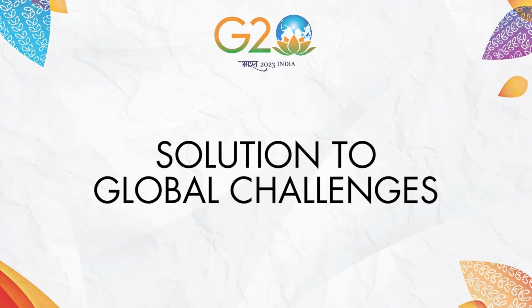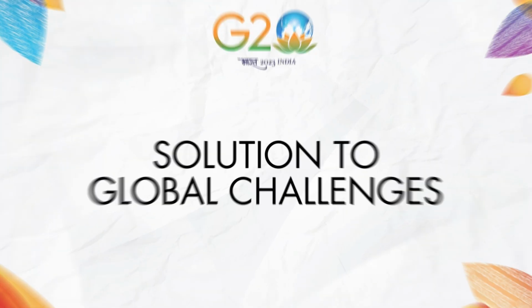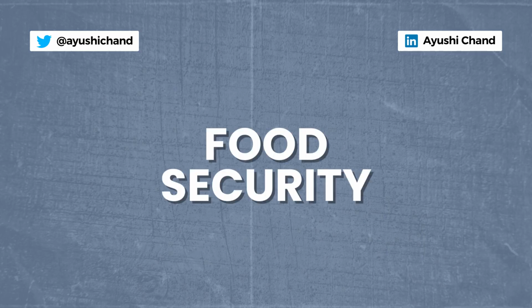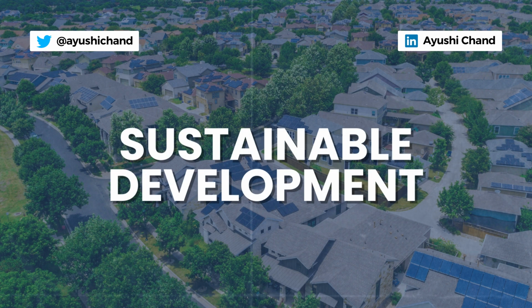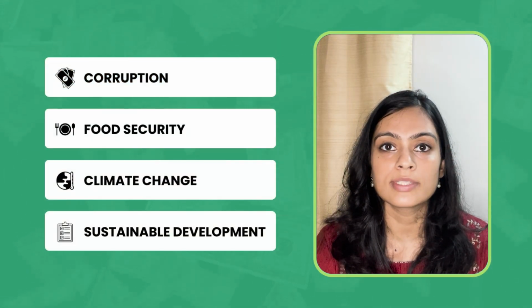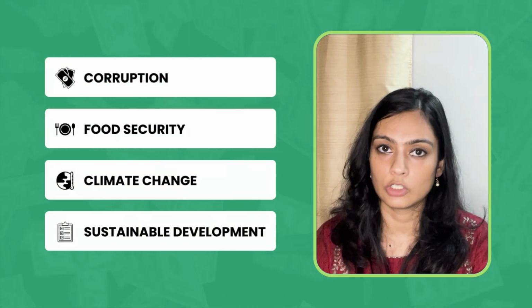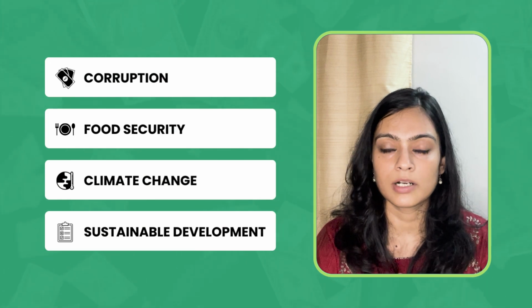The third point is related to finding a common solution for these global challenges. Now, as I told you, various global challenges or issues are discussed, which can relate to corruption, food security, climate change, sustainable development. Now, all these issues have a lot of different solutions. And there is no one simple sure-shot solution to any of these issues. Now, these G20 economies, they come together to find solutions to these issues.